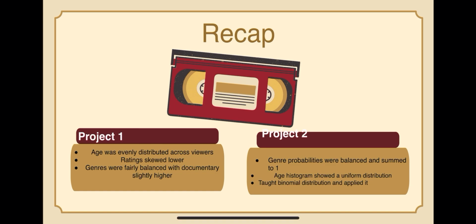In our recap for Project 1, age was evenly distributed across viewers, ratings skewed lower, and genres were fairly balanced with documentary slightly higher. For Project 2, genre probabilities were balanced and summed to 1. Our age histogram showed a uniform distribution, and we taught binomial distribution and applied it.